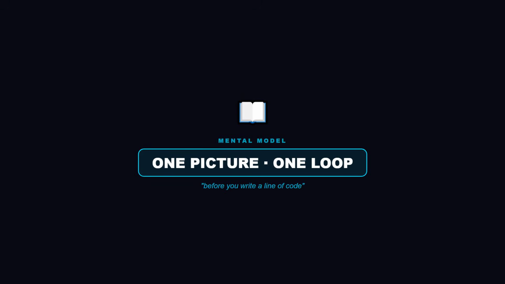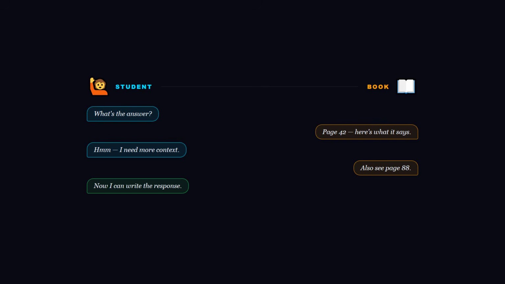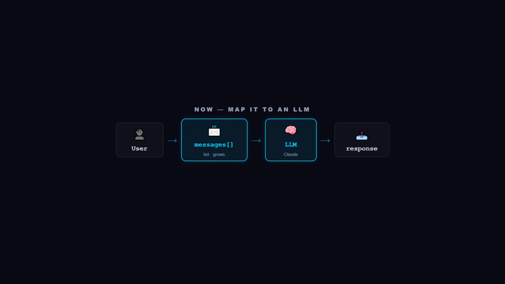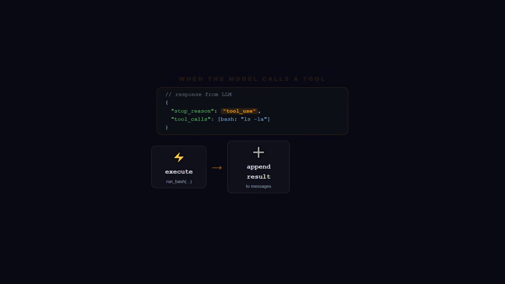Before we write a line of code, the mental model. An agent is a student in an open book exam. The student reads the question, decides whether to look something up, checks the book, reads the answer, and writes the response. If they need more info, they look again. That's it. Now map that to an LLM. The user sends a message. The model generates a response. If the response includes a tool call, read a file, run a command, the harness executes the tool and sends the result back. The model reads the result, generates again, loops, and stops when it decides it's done.